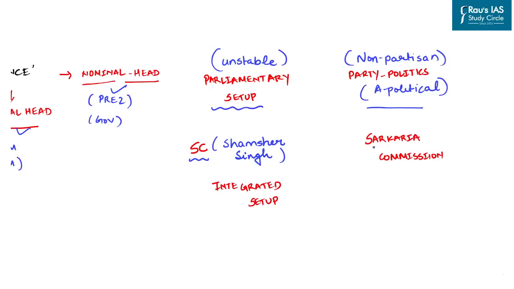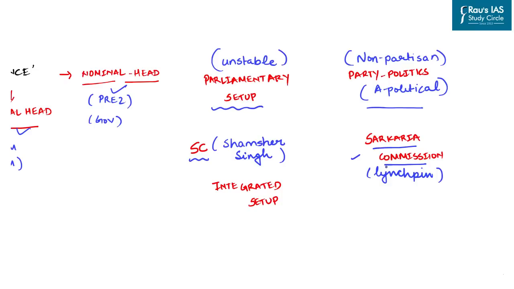Further, the importance of the office of governor is also highlighted by the statements of the Sarkaria Commission. Now, the Sarkaria Commission we will discuss in detail later in our discussion. But the Sarkaria Commission was set up to understand the role of governor. In the Indian federal setup, the governor has dual responsibility beside being the nominal head. He is also the link between the union and the state. And it was in this regard that the Sarkaria Commission concluded that the governor acts as a linchpin.